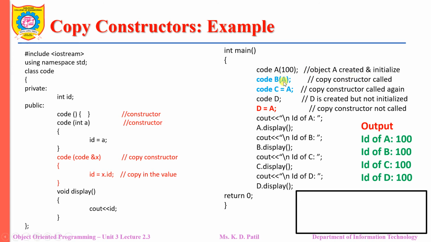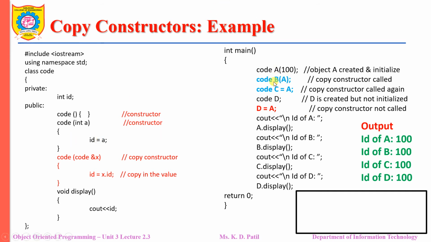Now that value of the data member will be copied into another object, that is object b. Now this is another object and I want to copy the value of id. The value of the data member of object a should be copied to the data member of object b. So now how will it be assigned?